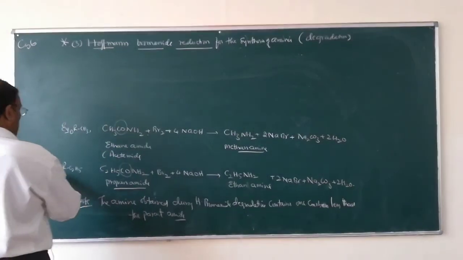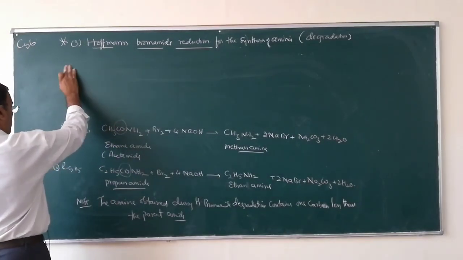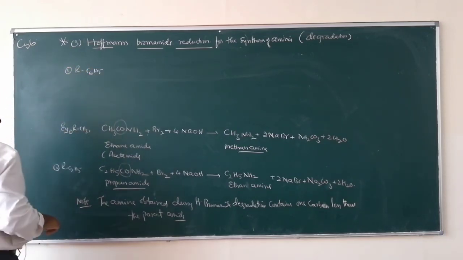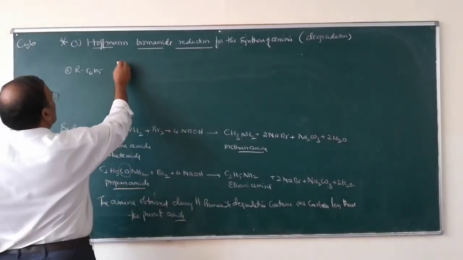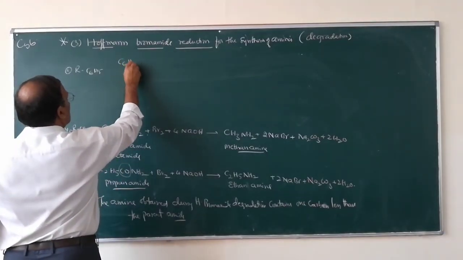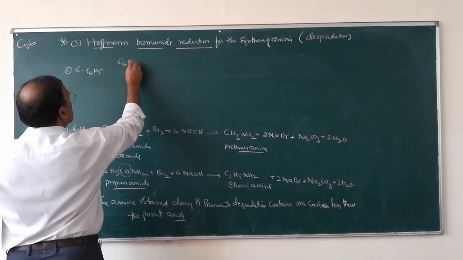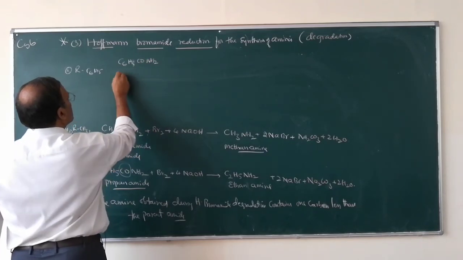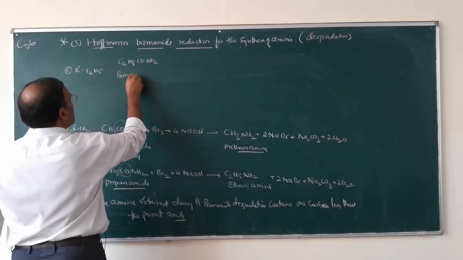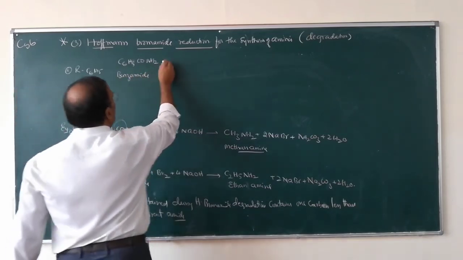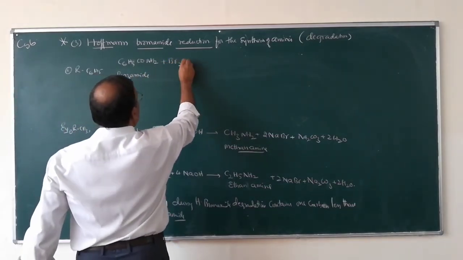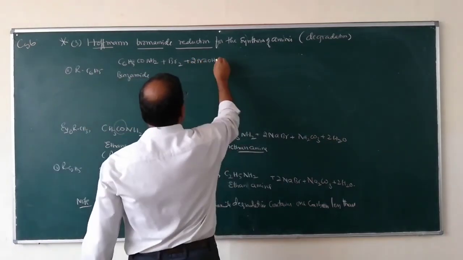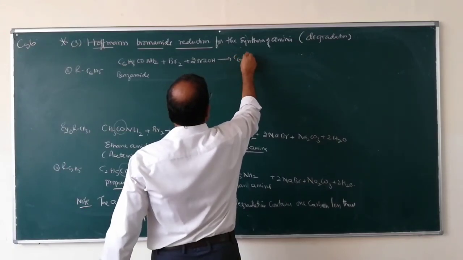This one is the third example, when R is C6H5, this one is phenyl. So what happens? C6H5CONH2. What is this one? This one is benzamide. When it reacts with bromine water and an alcoholic solution of sodium hydroxide, what will you get?